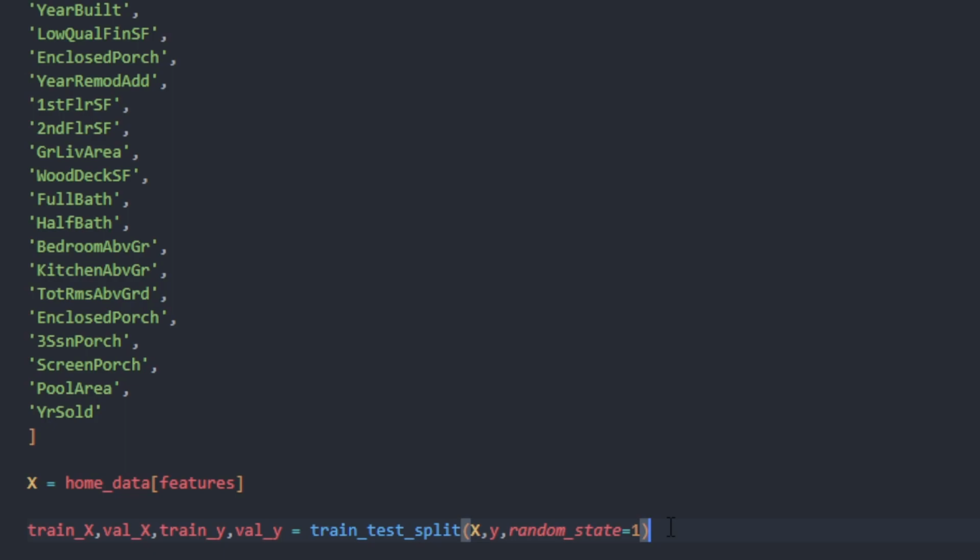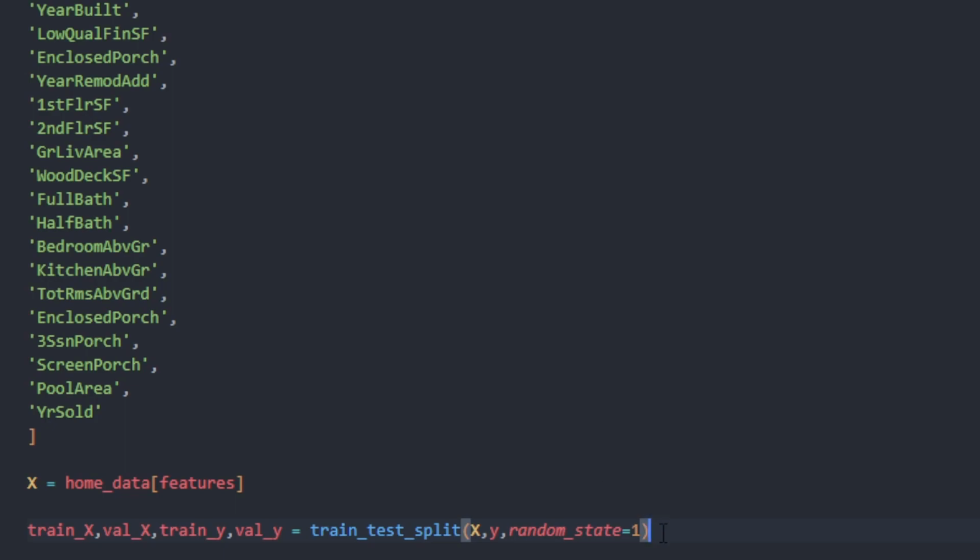Because if we just do a bunch of random splits, we're never going to be able to train our data effectively. So that's why you have that random state there. All you need to do is assign it to a number. For me, I just assigned it to 1. You can do 0, 2, 3, 4. I guess you could do 100, but it's irrelevant. The point is you need to store a number in this random state parameter right there.